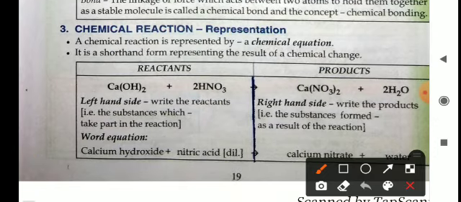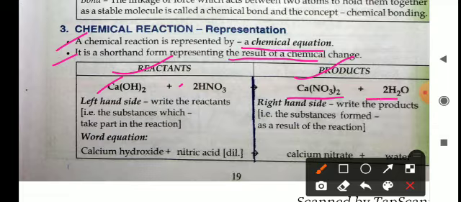So chemical reaction representation. How is a chemical reaction represented? A chemical reaction is represented by a chemical equation. It is a short form representing the result of a chemical change, reactants and products. For example, calcium hydroxide reacts with nitric acid to form calcium nitrate and water as products.